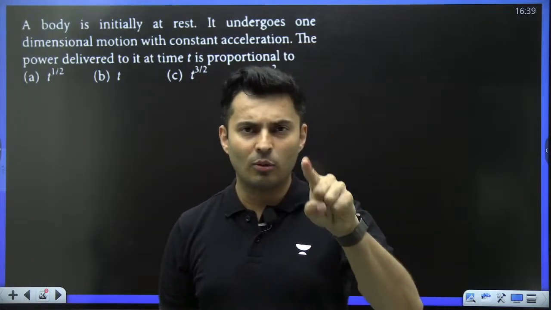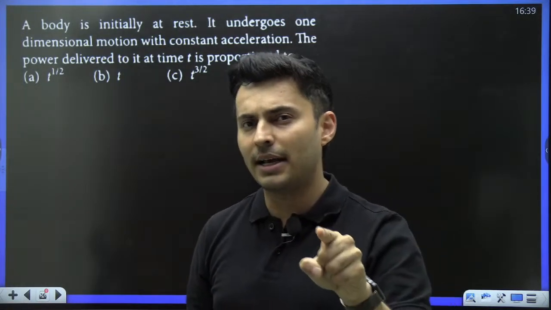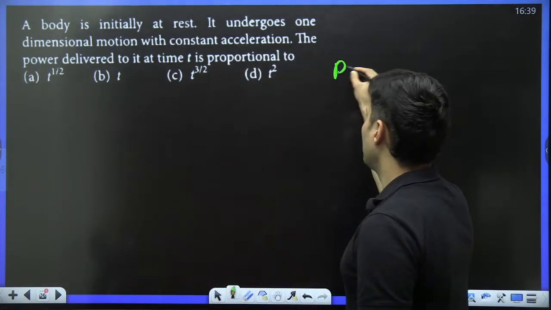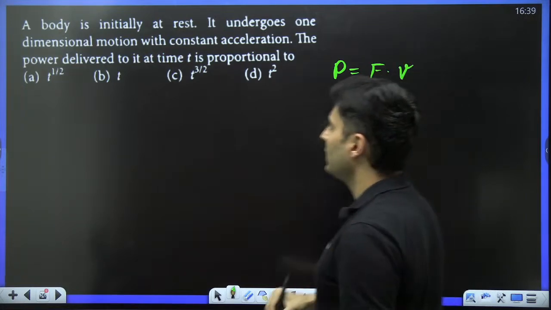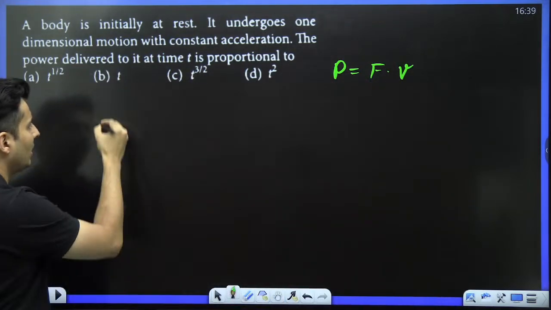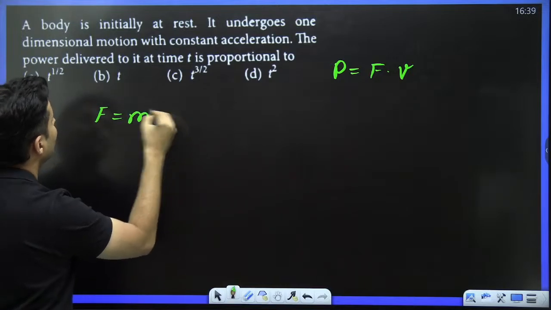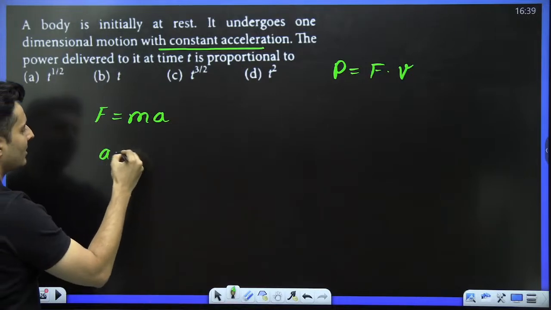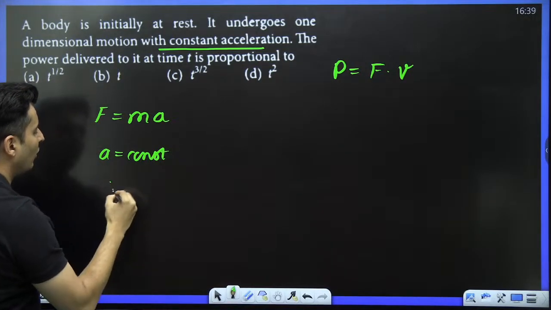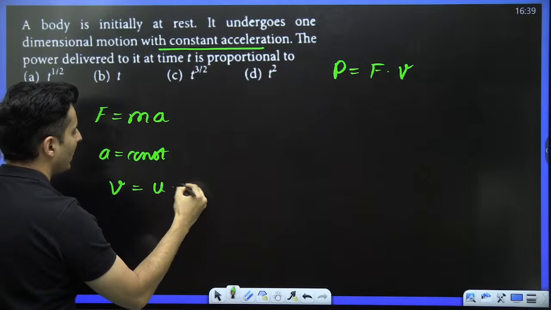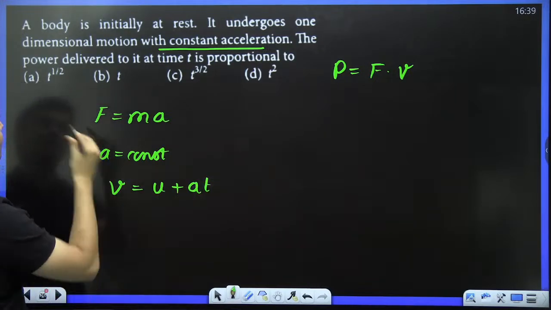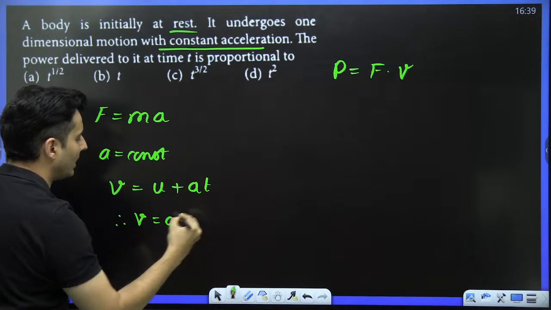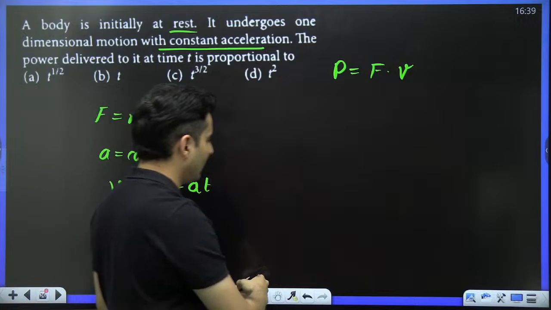Power is related to rate of change of work, or I can also write it as force into velocity. So maybe I go with that. Power is nothing but force into velocity. Now force is nothing but mass into acceleration, and it is clearly mentioned that it has constant acceleration. So we know V is equal to U plus AT, and it starts from rest. Initially it is at rest. So therefore V is equal to A into T.